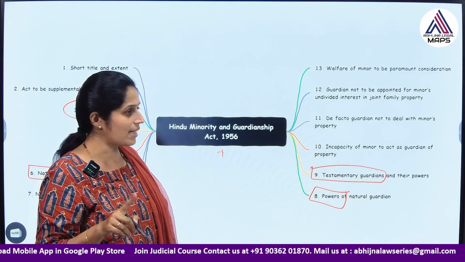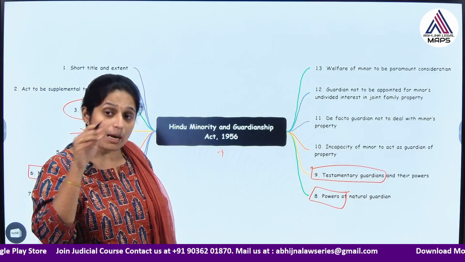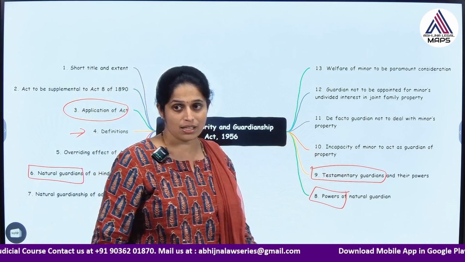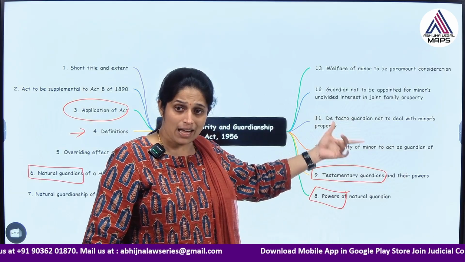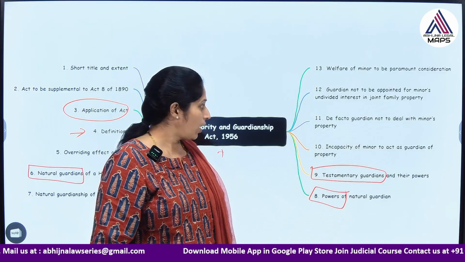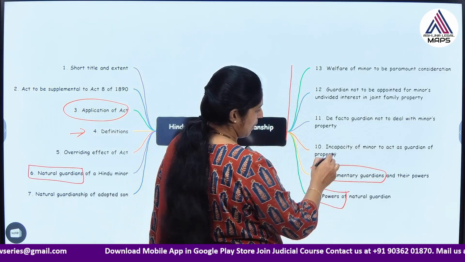Natural guardians are the father or mother. The father or mother can appoint guardians through their will, who are said to be testamentary guardians. Their powers are similar to natural guardians, but that comes into effect only after the death of the natural guardians. Okay. And other restrictions they have given, like incapacity of the minor.